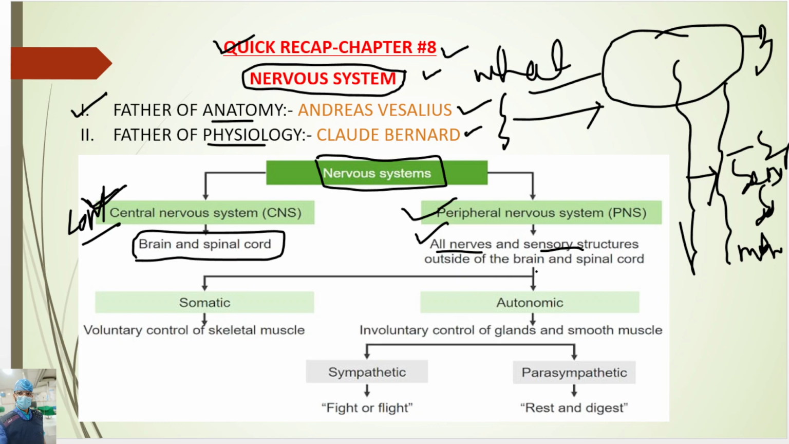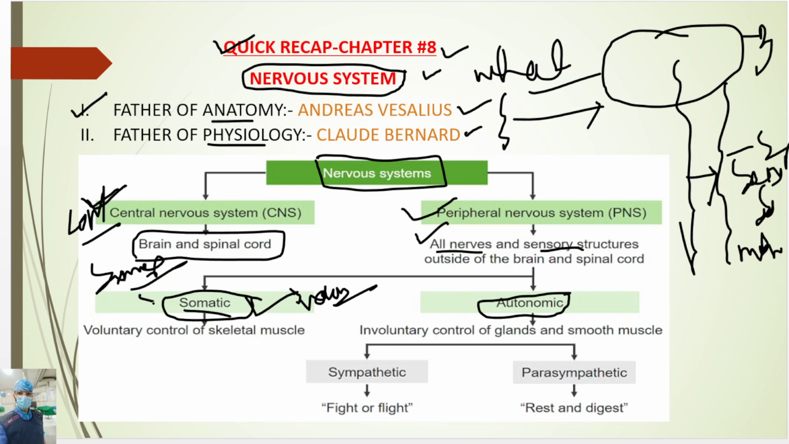Again, the peripheral nervous system is divided into two types. One is the somatic nervous system and the other is the autonomic nervous system. Somatic means voluntary control over skeletal muscles. Soma means body structures, skin, cells and tissues, over which the individual has voluntary control, or skeletal muscles.